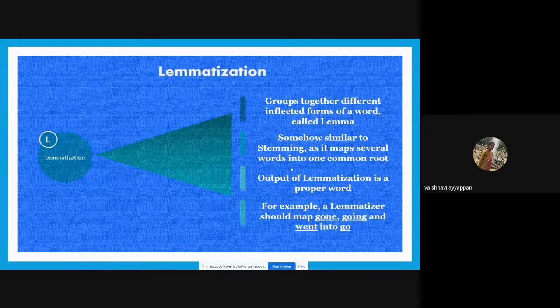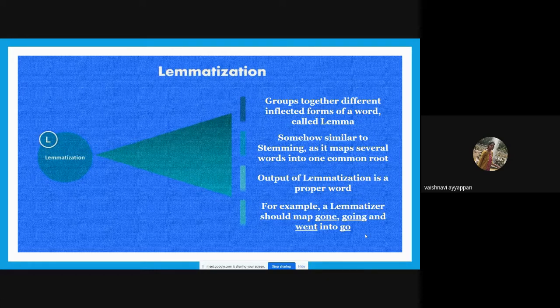Here we have gone, going, and went. The actual base and root word is go. In lemmatization, it will give the output as go only. So this is better than stemming. From here, you can understand what stemming and lemmatization are.